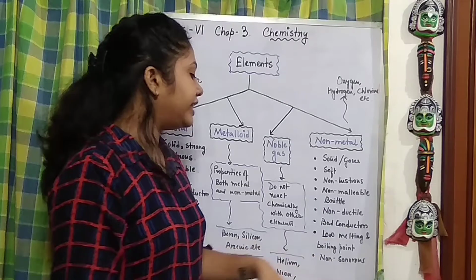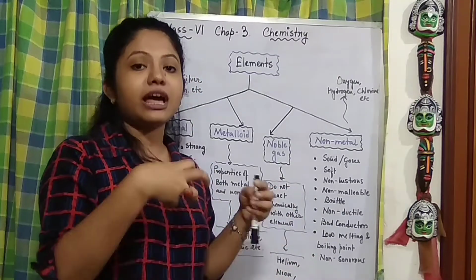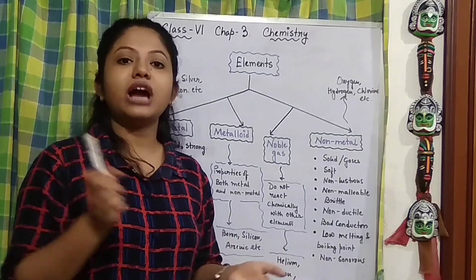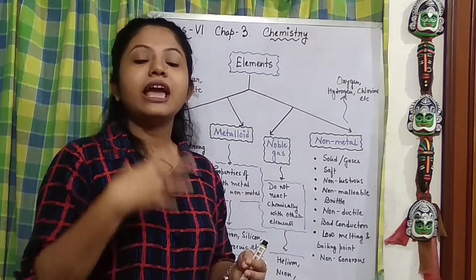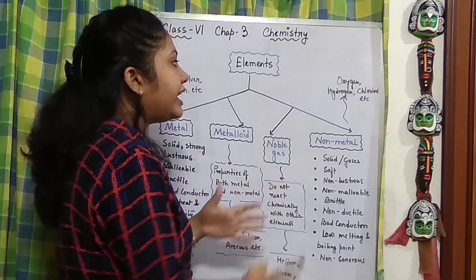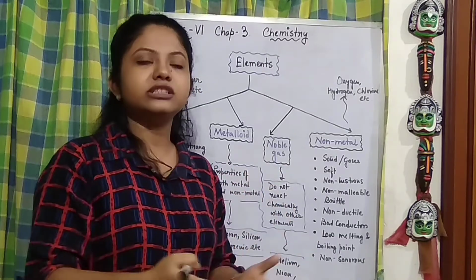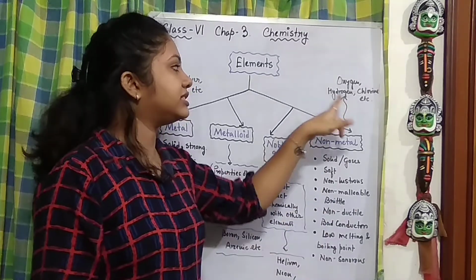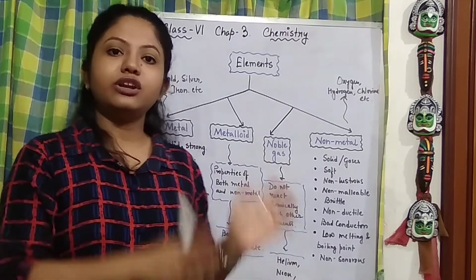Then they have low melting and boiling points. So they get easily melted and boiled fast. They are non-sonorous, means when we strike them, they do not make any kind of ringing or tuning sound. And what are their examples? Most of the gases and some chemicals used in laboratories come under non-metals, like oxygen, hydrogen, chlorine, phosphorus. All these come under non-metals.